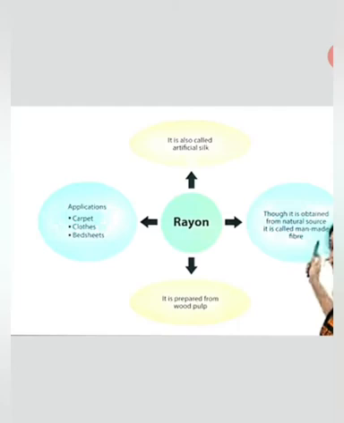Since it is a part of synthetic fiber, it is an artificial or man-made fiber. So rayon is the substitute of proper silk, means artificial silk, it is known as rayon.